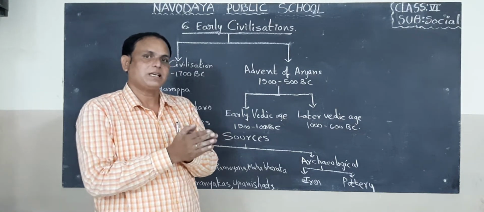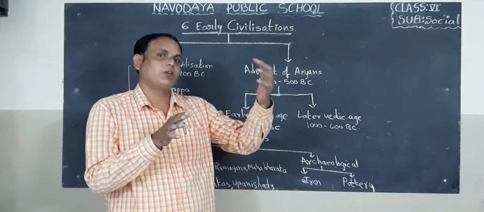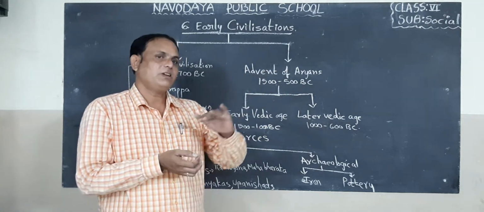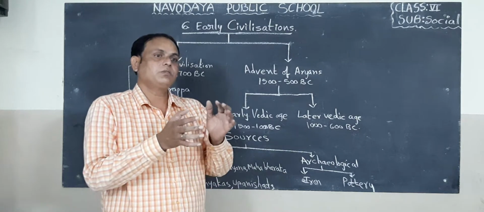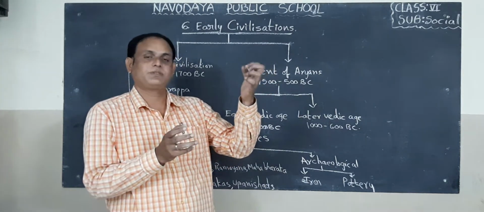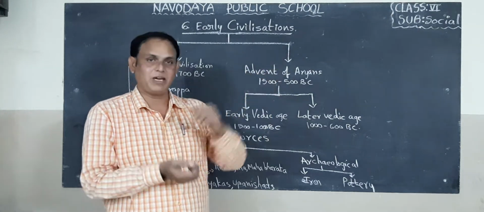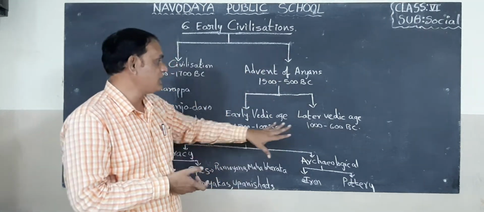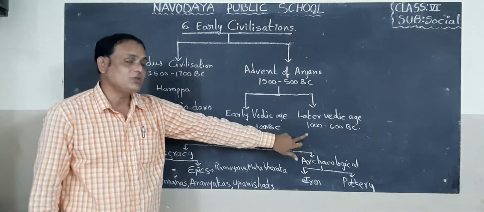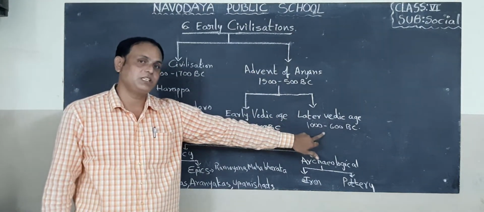Okay, children. The caste system also developed in this age. Sati system also developed, even child marriage. The king had many wives. Have you understood, boys and girls? This is the period 1000 to 600 BC.